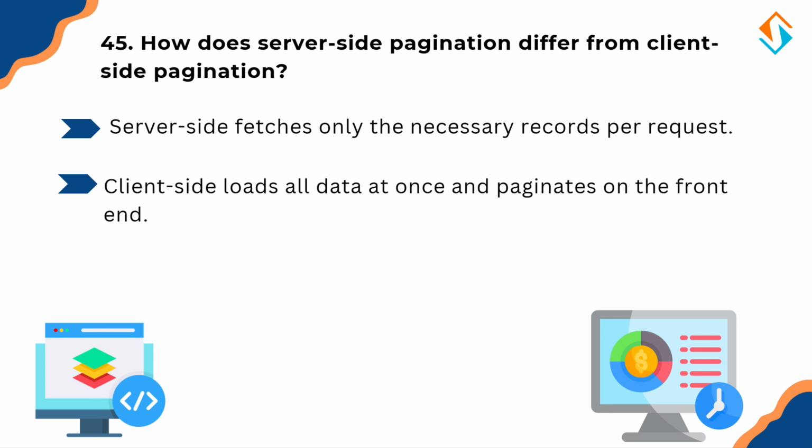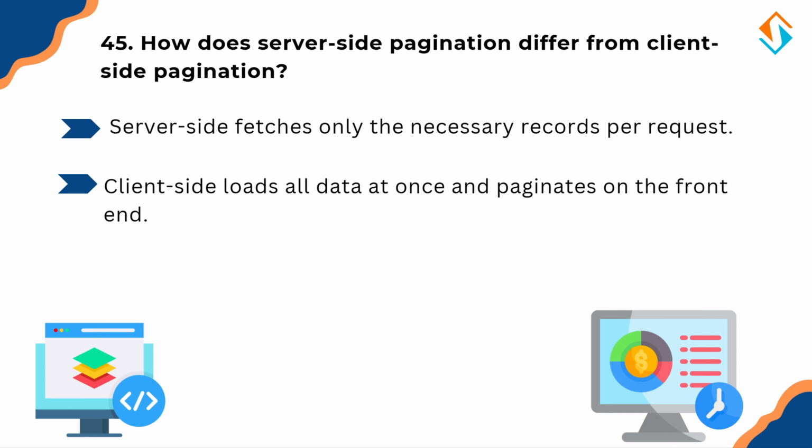First, client-side pagination. It loads all the data at once and splits it into pages on the front end. Suitable for a small data set but bad for performance when handling large data. Second is server-side pagination. It fetches only the required records from the database using .limit and .skip. Ideal for handling millions of records efficiently.